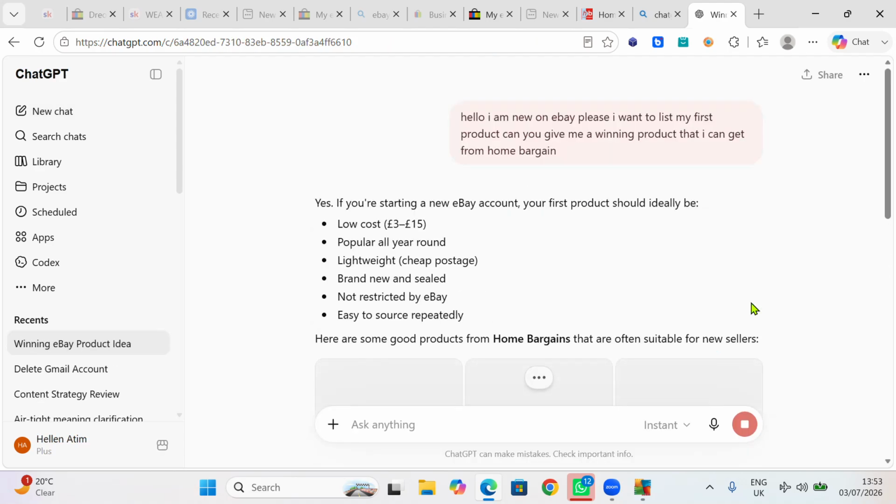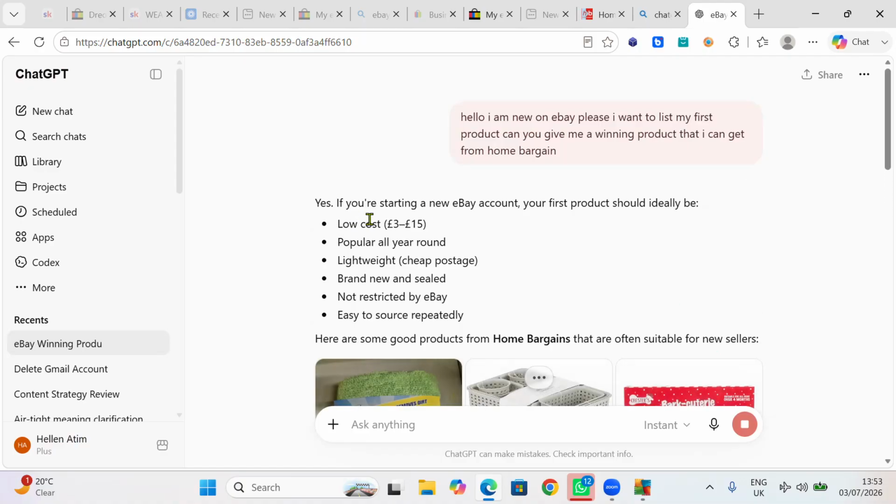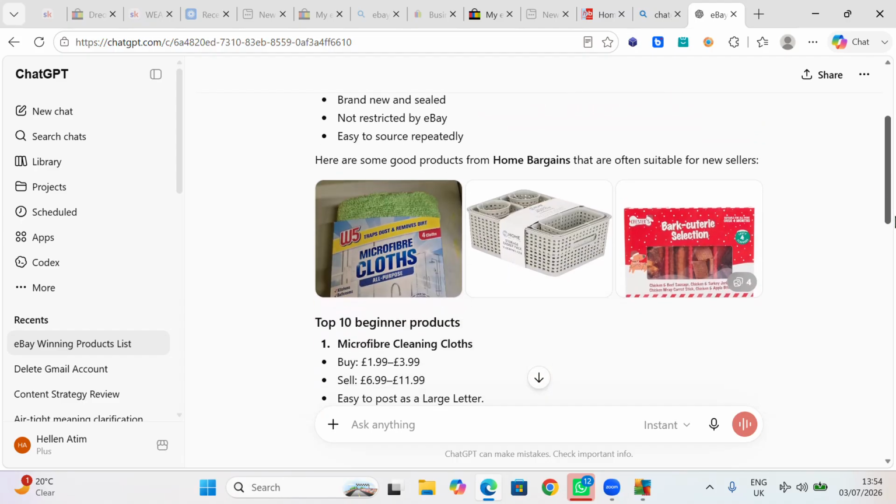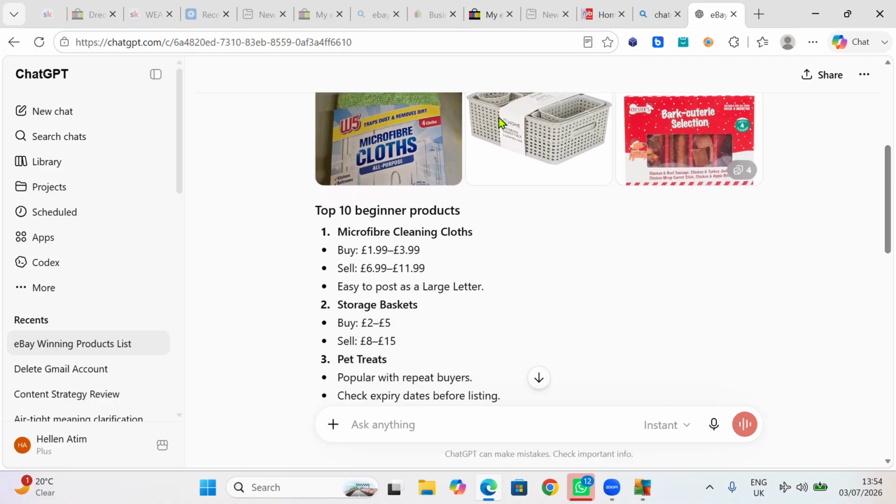Look at it. It said, yes, if you are restarting a new eBay account, your first product should ideally be low cost, 3 to 15 pounds, popular all year round, lightweight, cheap postage, brand new, not restricted by eBay, and easy to source repeatedly. Here are some good products from Home Bargains that are often suitable for sellers. You see, look at it.